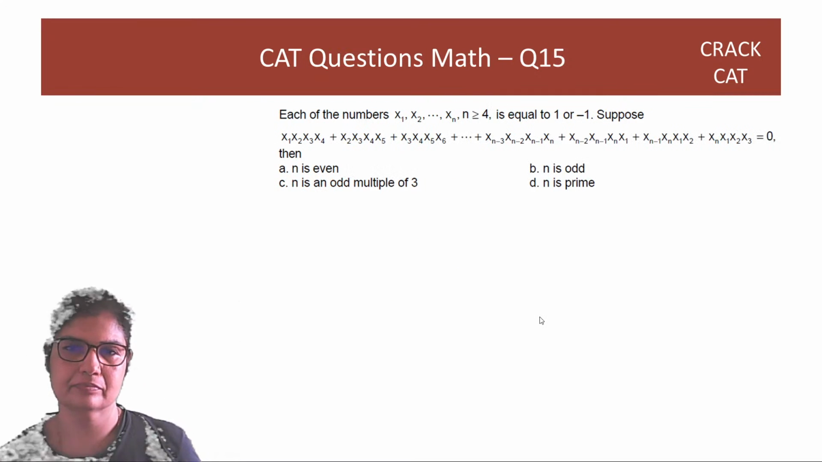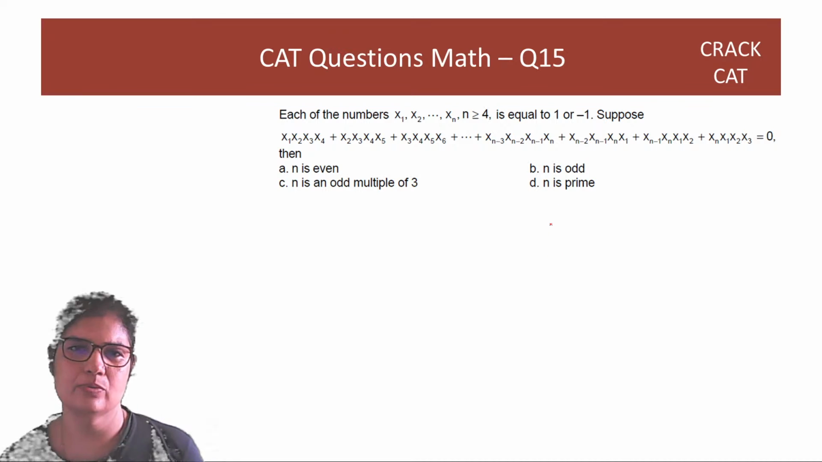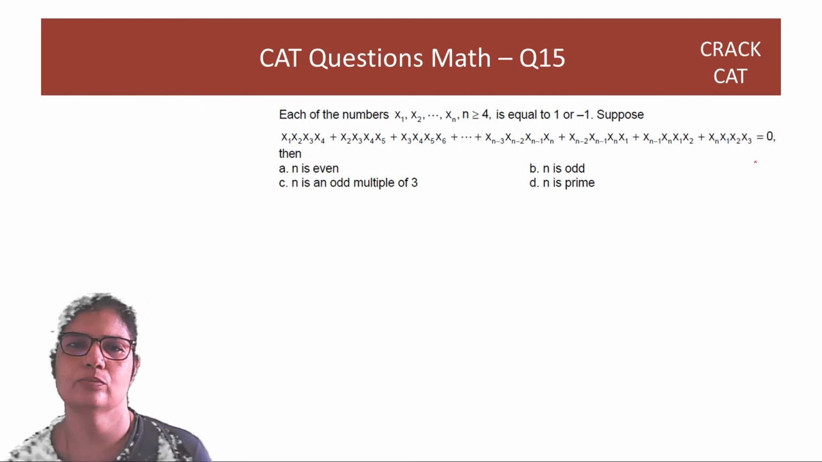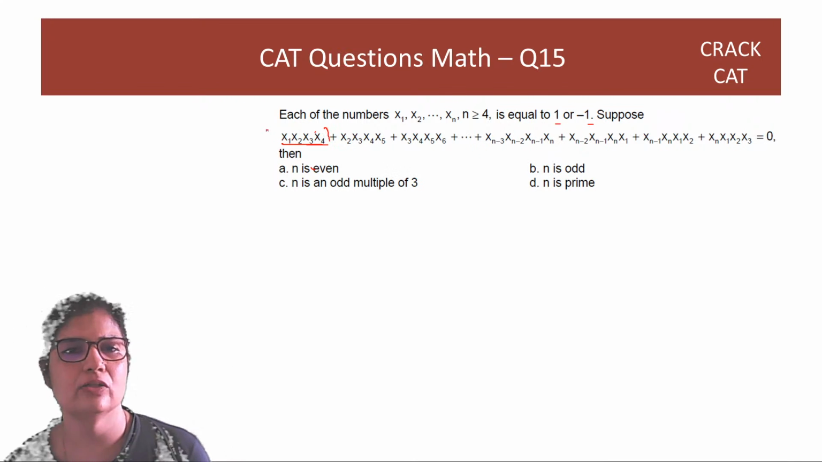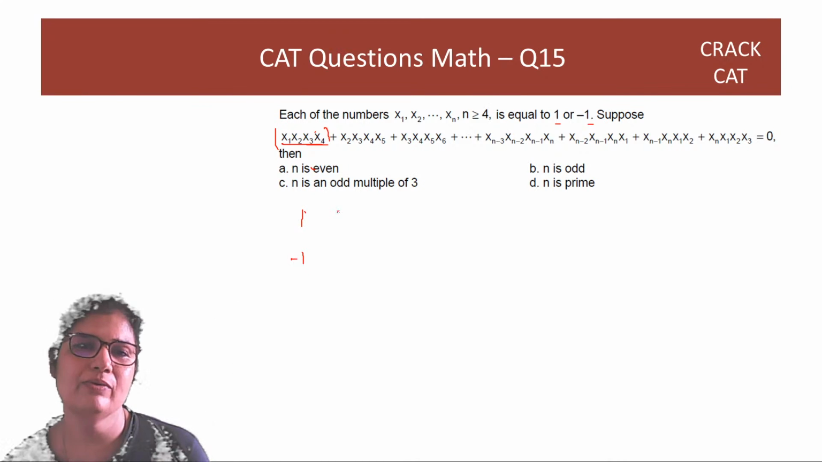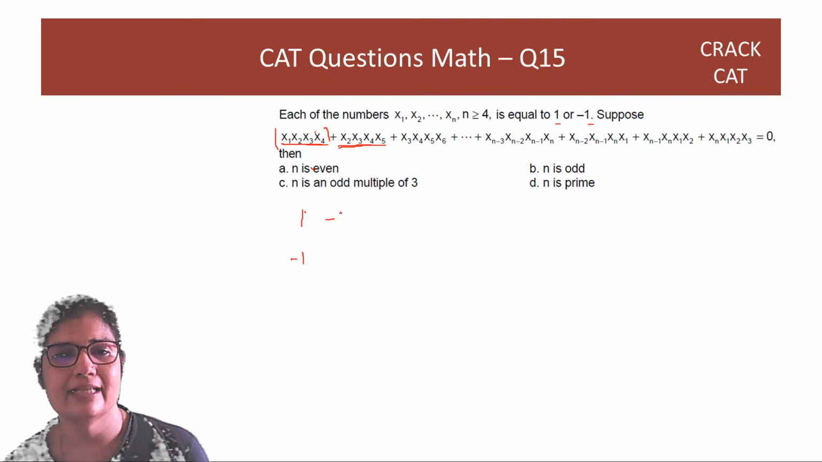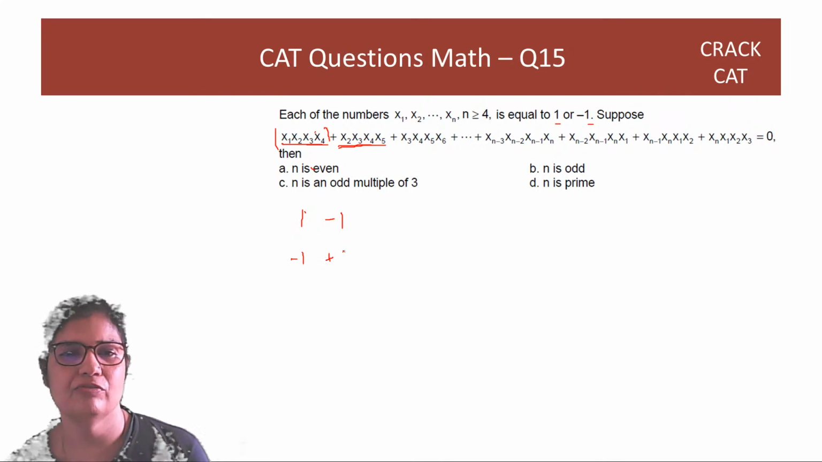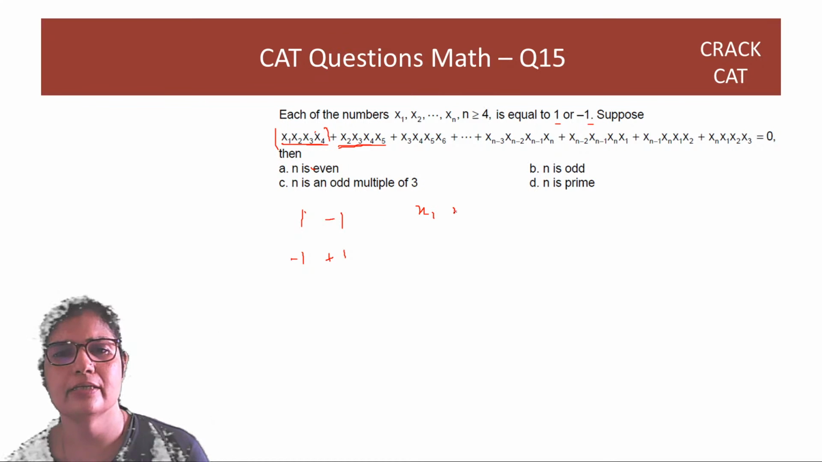Next, each of the numbers is equal to 1 or minus 1. Suppose all this is 0. Now, if I have one number, since the numbers are either 1 or minus 1, I will have the product also to be 1 or minus 1. When will I get 0? I need at least 2 terms. So then 1 can cancel off with minus 1, or minus 1 can cancel off with plus 1. Correct? So x1, x2, x3, this is very easily possible, guys.